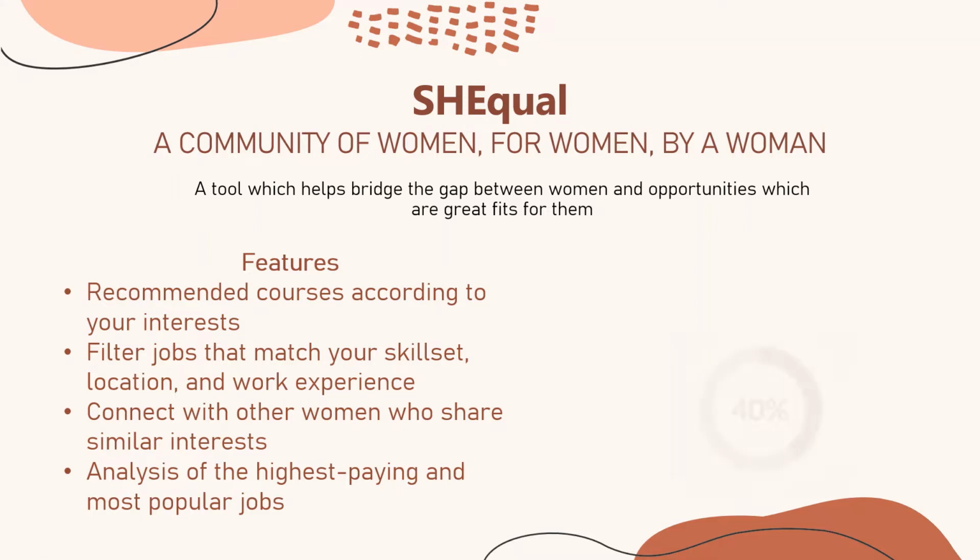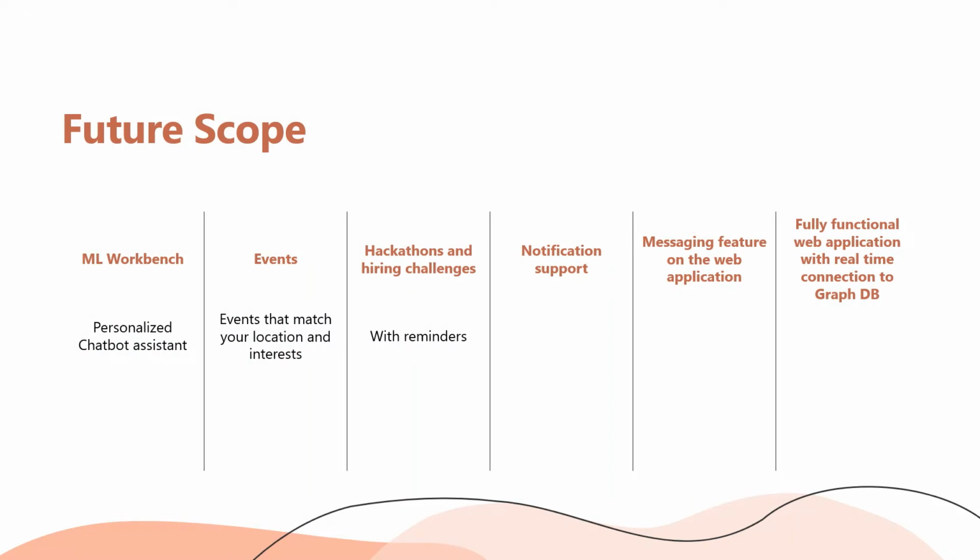I'd say this project is just about 40% completed right now, and in the future, I hope to incorporate some of the features that are given over here. I hope to have a personalized chatbot assistant which will help you navigate the web page. I hope to have events that match your location and your interests brought to you. I want hackathons and hiring challenges with reminders in your dashboard. I want notification support and a messaging feature through which you can directly reach out to fellow members of the community on the web application.